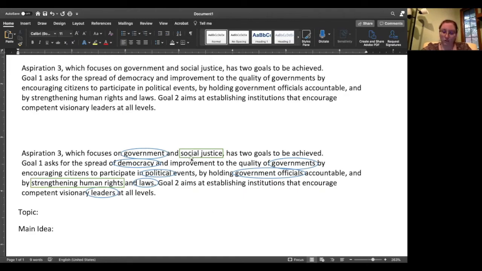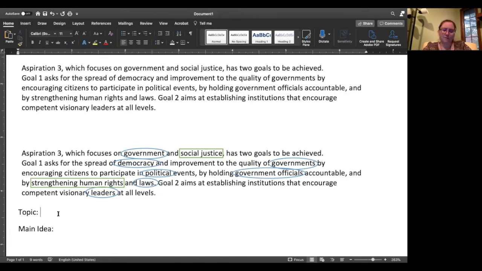So we have social justice, which is the belief that everyone should be able to have equal economics and equal rights under the law. And then here we have strengthening human rights. So making sure that those human rights are made even stronger than they are now and also preserved.